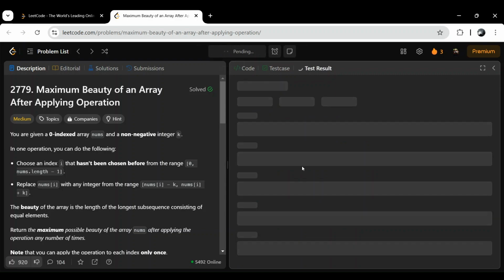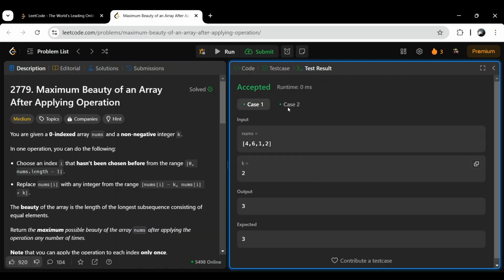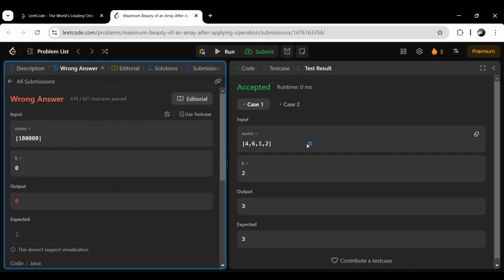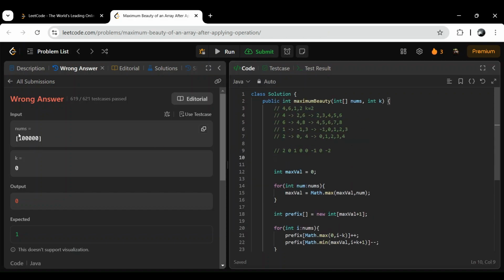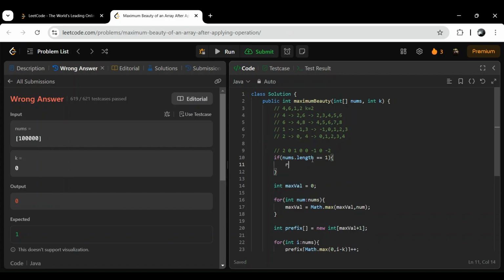Let's run this. Using the prefix method, see, accepted. Let's submit. Yeah, this is the optimized one which we can use. We missed one case: if our nums size is 1, that means if nums.length is equal to 1, in that case we have to return 1.